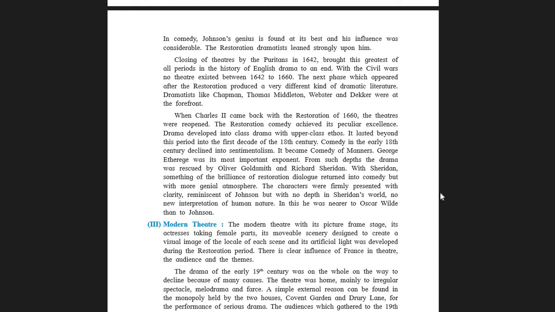So here, on the base of classical writing, the comedy was created with a more genial atmosphere. Genial atmosphere, that is a friendly atmosphere. The characters were firmly presented with clarity, reminiscent of Johnson, but with no depth in Sheridan's world.